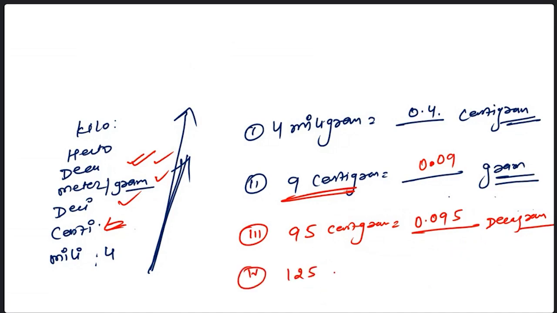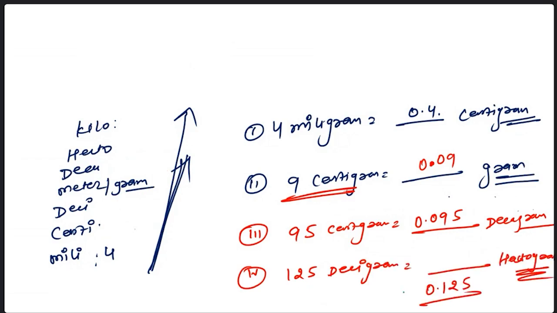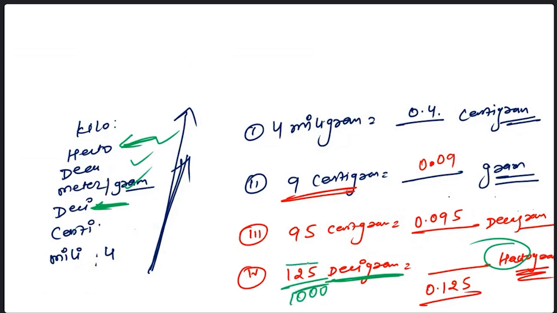Fourth question. 125 decigram equal to how many hectogram? I'm going to explain again. Just look at this. 125 decigram. So what is our base? Our base is this. And where do we have to go? Hectogram. So this is the hectogram. Now find the difference. 1, 2, 3. 3 is the difference. So 125 we're going to divide by 1000. Already we have 3 digits and this is also 3 digits, so the answer will be 0.125. Understood?